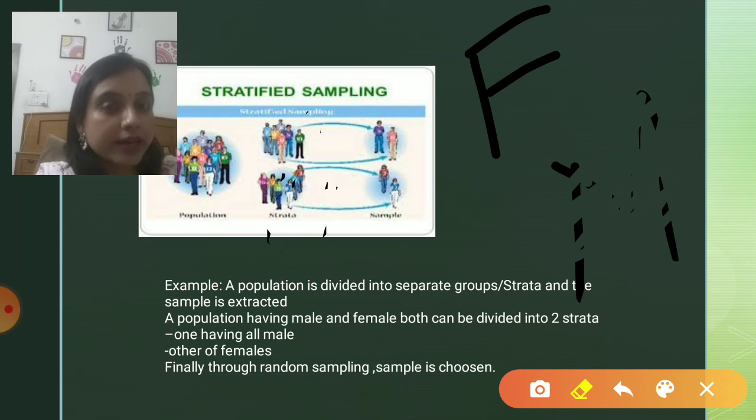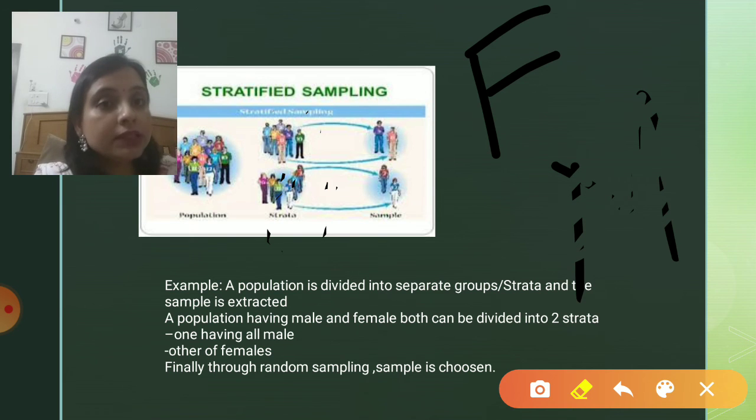Now, from these strata, in our next step, we need to create a sample from the strata given. That is, if I have constructed two strata, that is, I have divided my population into two groups. In one group there are only females, and in the second group there are only males. Now, what I will do is construct a sample.